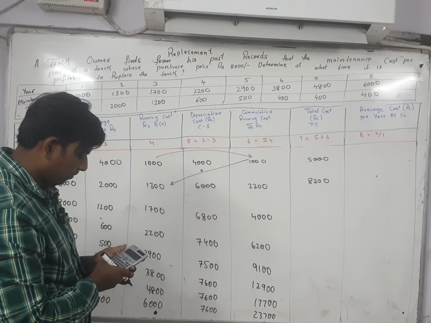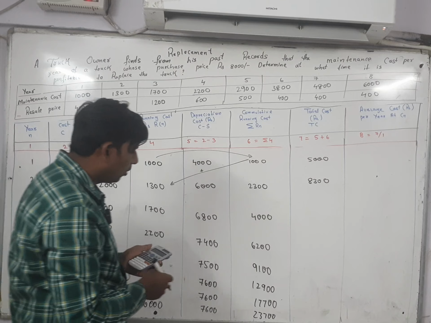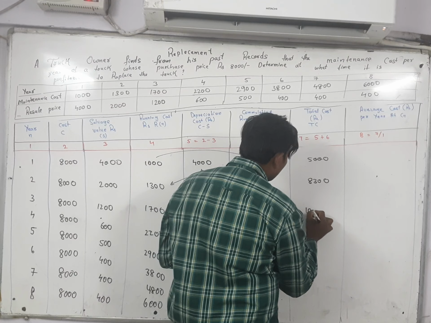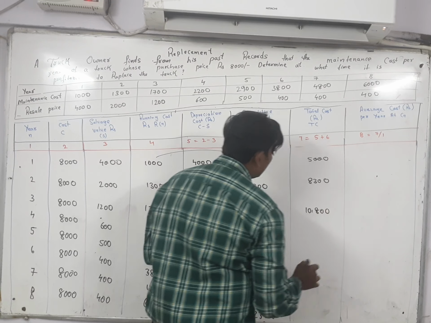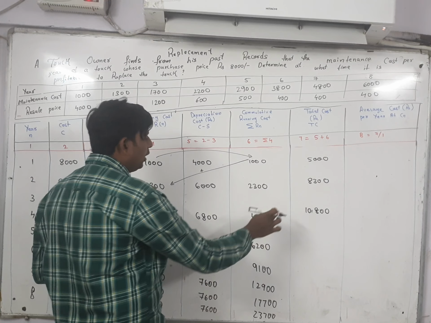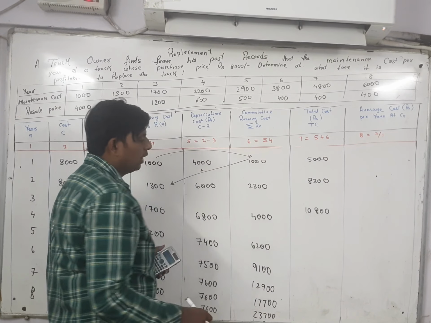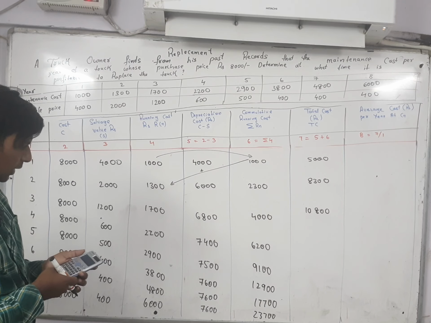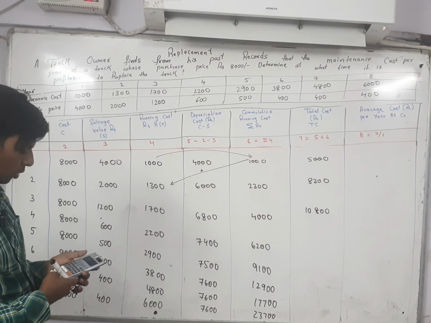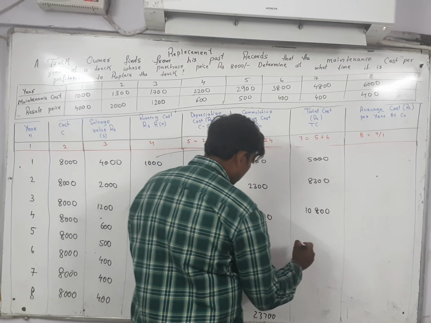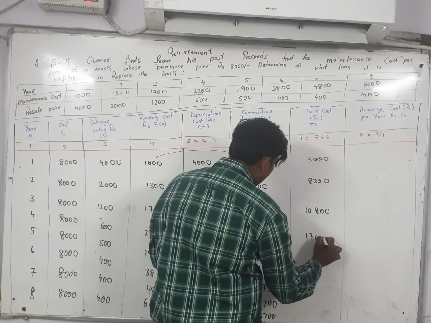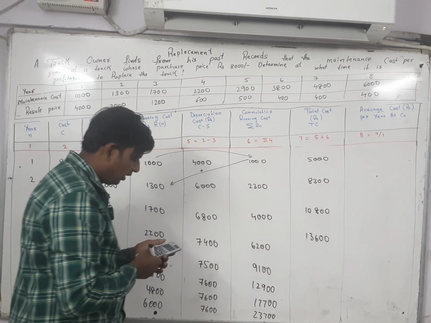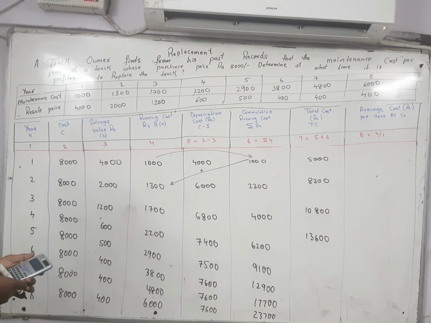Then 8600 plus 4000 is 10,800. Then 7,400 plus 6200 is 13600.